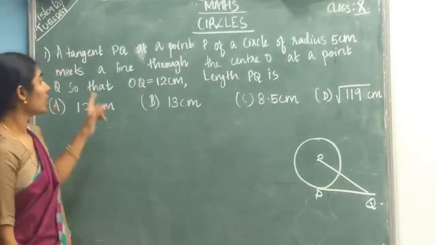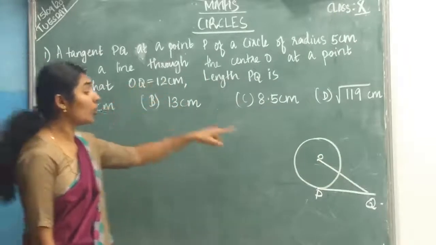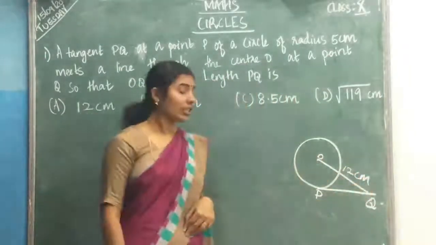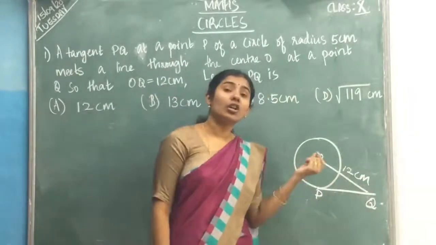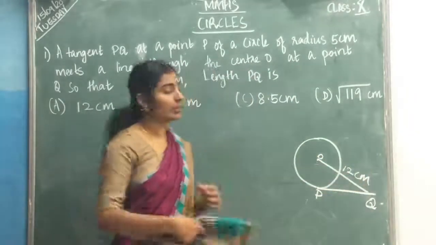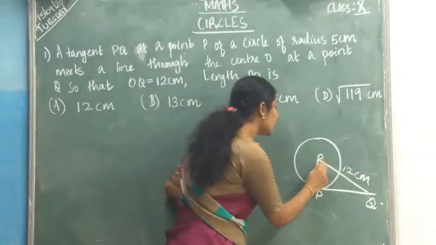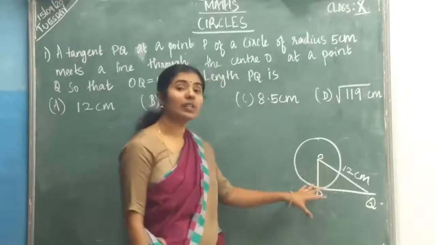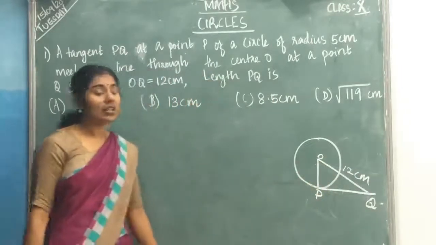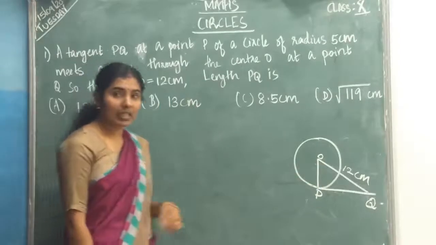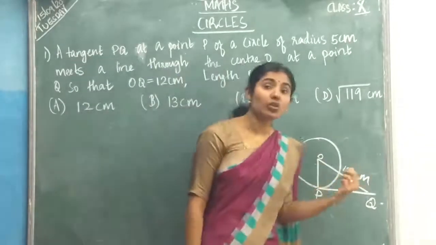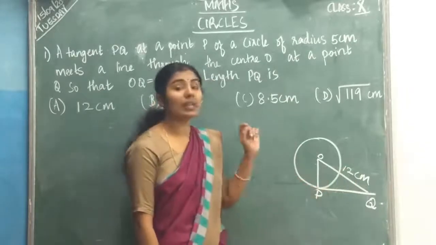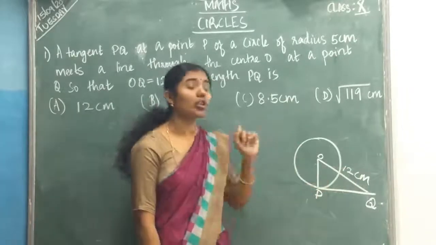Now read again, OQ, what have they given? 12 centimeter. Already they have given this length. OQ is 12 centimeter. Now we join this line. What is this? Radius of the circle, isn't it? OP is the radius of the circle. So we are drawing one radius through this point of contact.